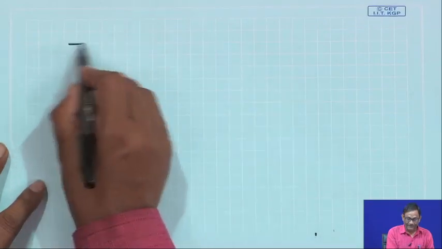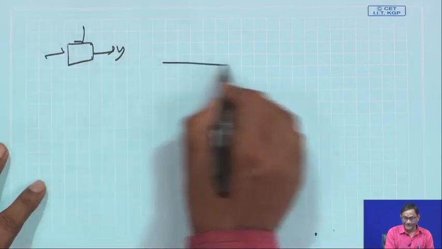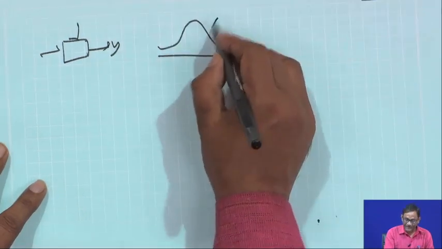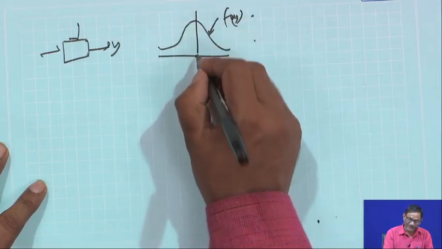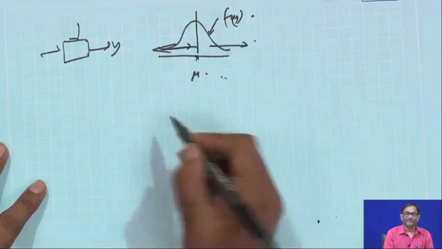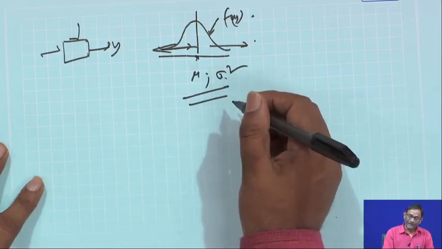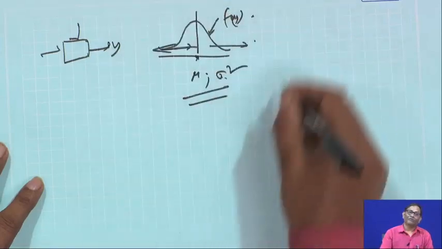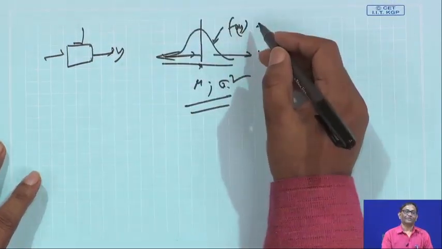So, if I say this population is characterized by this distribution, that means this distribution definitely has certain parameters. What are those parameters? They are mu and the dispersion. If I know mu and sigma square, then I can do my analysis and infer about the population.